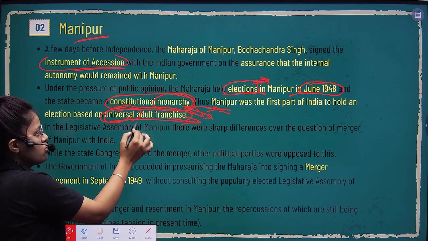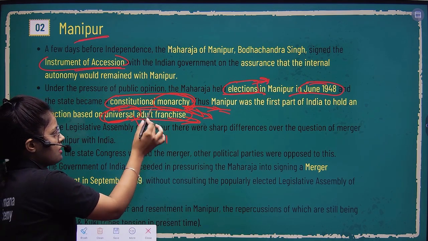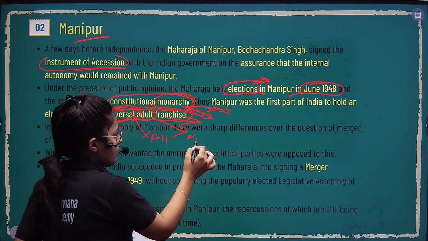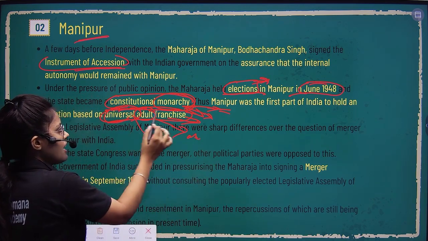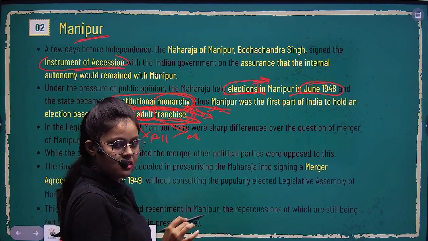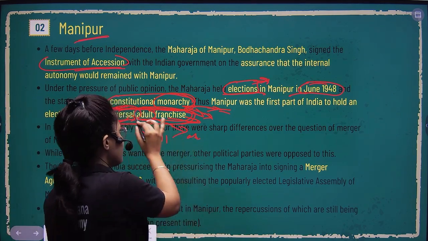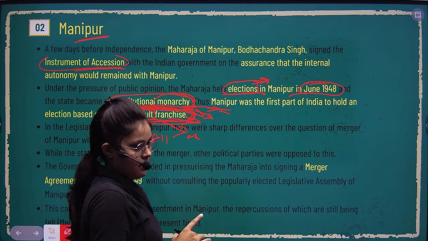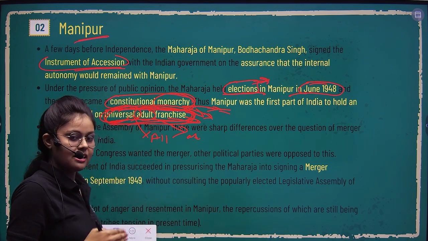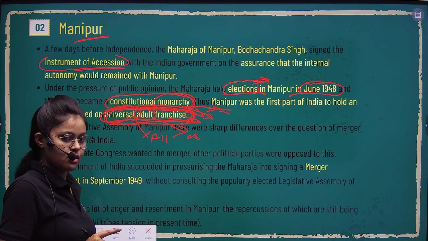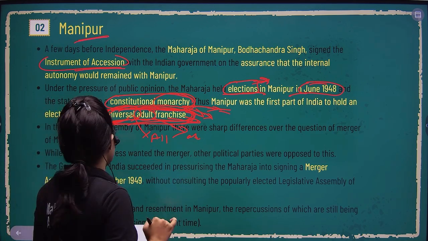What is universal? Universal means all, right? Adult, in the case of India, means above 18. So basically an election where everyone, despite gender, caste, class, anything, is taking part, and all adult members are taking part. When all adult members are taking part, that is universal adult franchise. So the first election was held on the basis of universal adult franchise, right?